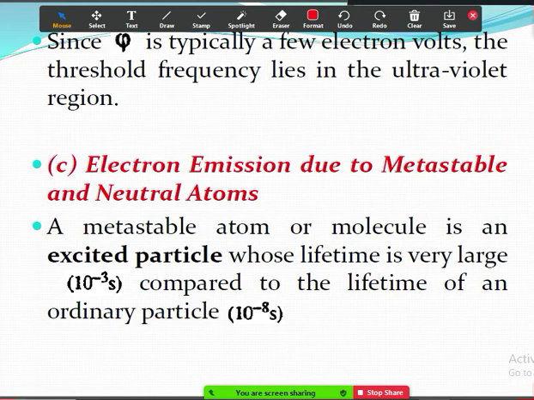So we are discussing the ionization process. In that, secondary ionization is one more point. The first one is secondary ionization. Second one is electrons due to photons. Third one is electron emission due to metastable and neutral atoms.